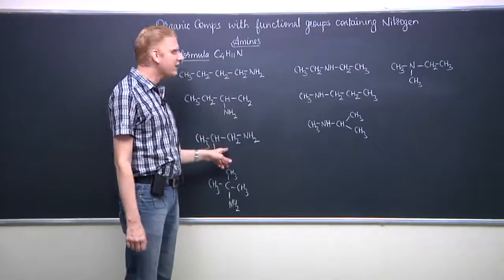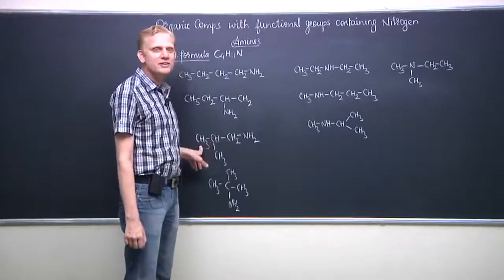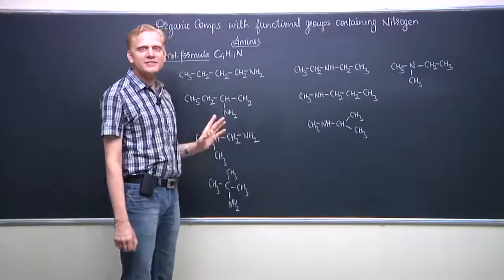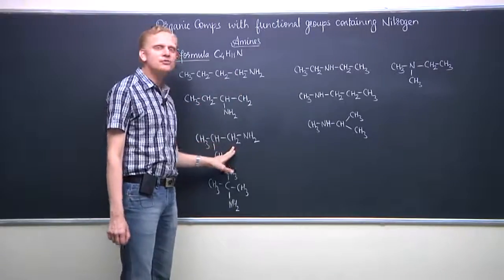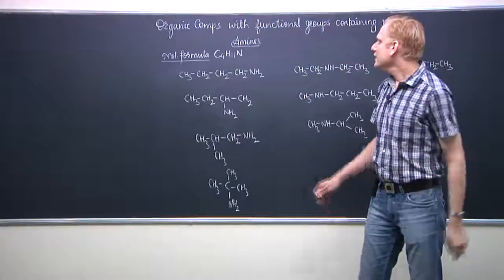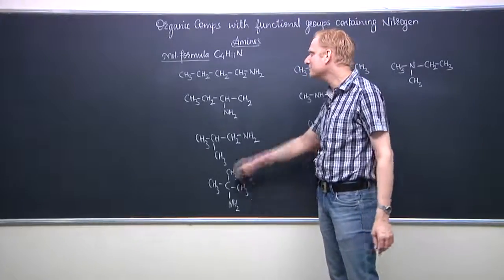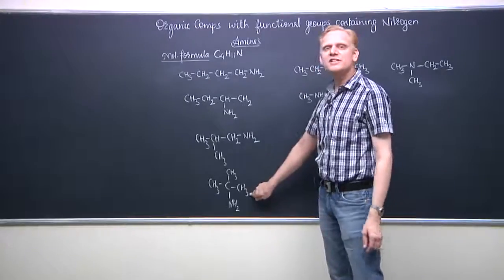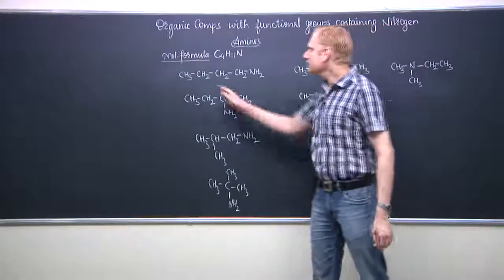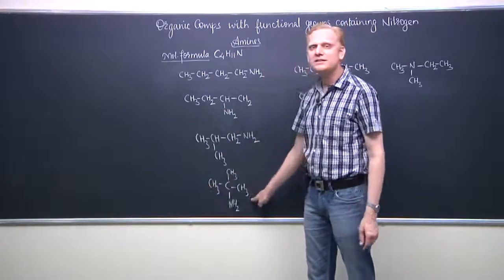If I compare the first with the third one, they have a difference in the number of carbon atoms in the parent chain. It has 4 carbons in the parent chain, the other has 3 carbons. So the first and the third are chain isomers. Similarly, when I compare the first with the fourth one in the category of primary amines, these two also have a chain isomeric relationship. Why are they chain isomers? Because the parent chain of this compound has 4 carbon atoms, and the parent chain of this compound has 3 carbon atoms.